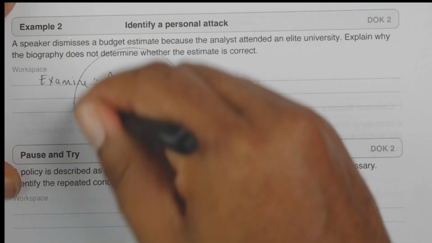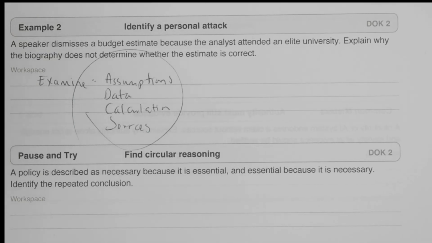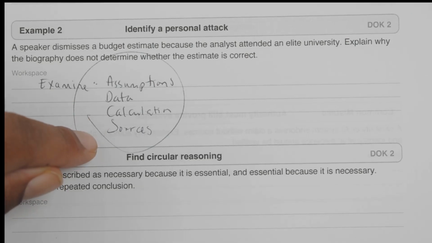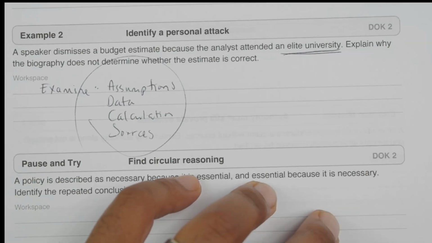This is what we should examine, not whether or not this person went to an elite university, because I've met many people who have gone to an elite university, and if you challenge their data, you'll have a much higher probability of refuting their argument when you challenge their assumptions, their data, their calculations, their sources, juxtaposed to challenging what school they went to, right?